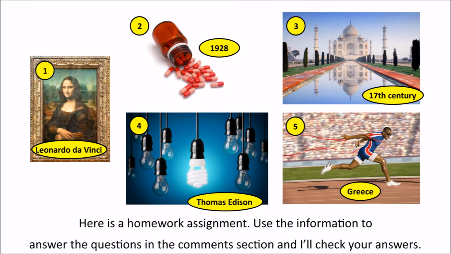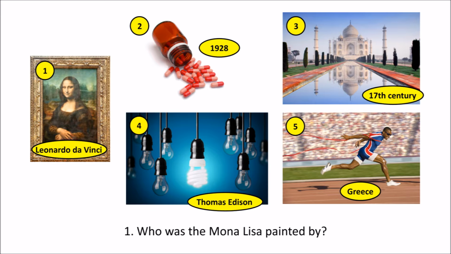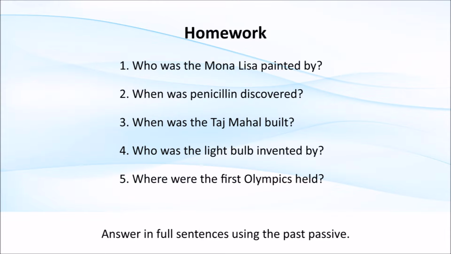Here is a homework assignment. Use the information to answer the questions in the comments section and I'll check your answers. Number 1. Who was the Mona Lisa painted by? Number 2. When was penicillin discovered? Number 3. When was the Taj Mahal built? Number 4. Who was the light bulb invented by? Number 5. Where were the first Olympics held? Answer in full sentences using the past passive.